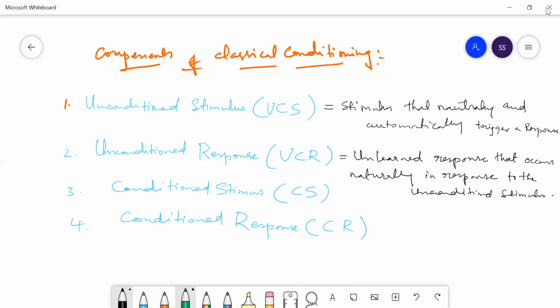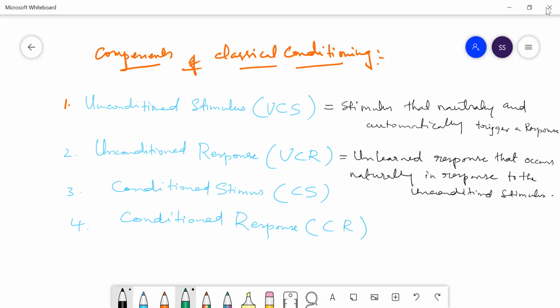Now see here, unconditional response is an unlearned response, which is not learned. That means it occurs naturally, not because I want that boy to respond to a particular object.